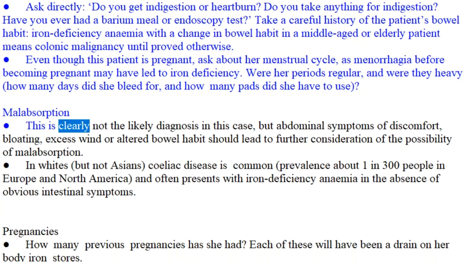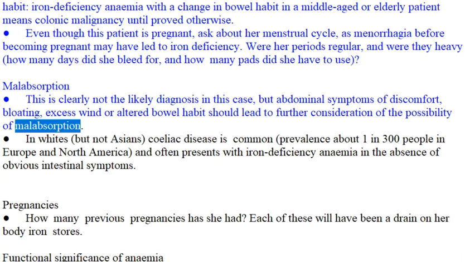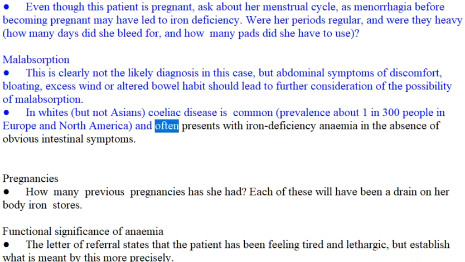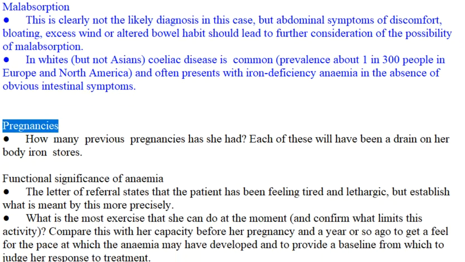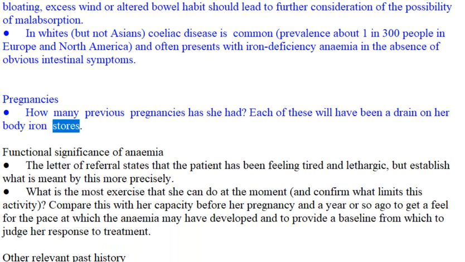Malabsorption. This is clearly not the likely diagnosis in this case, but abdominal symptoms of discomfort, bloating, excess wind or altered bowel habit should lead to further consideration of the possibility of malabsorption. In whites, but not Asians, celiac disease is common, prevalence about 1 in 300 people in Europe and North America, and often presents with iron deficiency anemia in the absence of obvious intestinal symptoms. Pregnancies. How many previous pregnancies has she had? Each of these will have been a drain on her body iron stores.